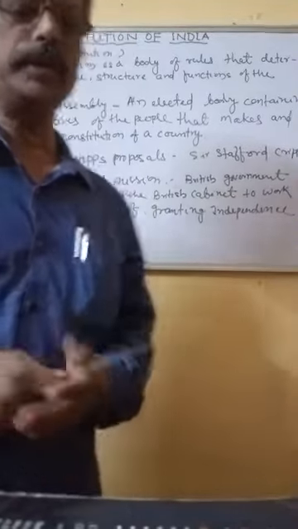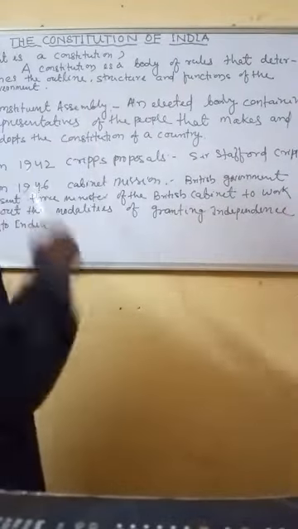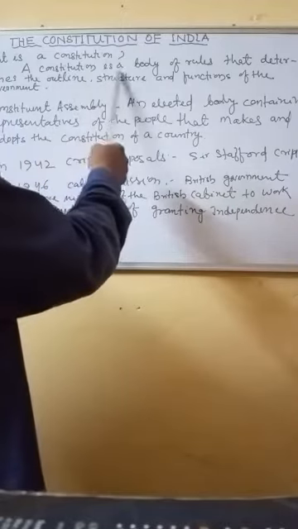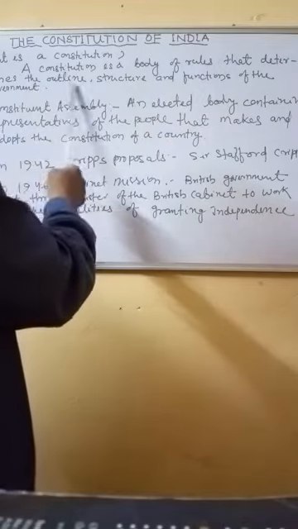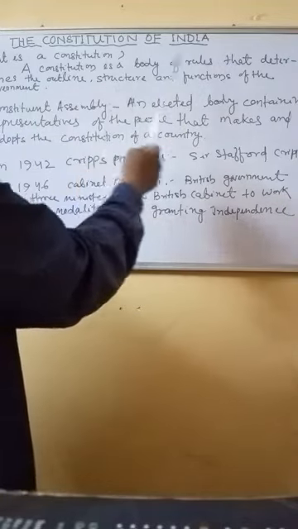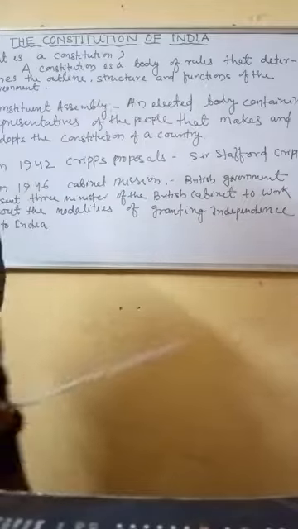So what is a constitution? The constitution is the body of rules that determines the outline, structure and functions of the government.